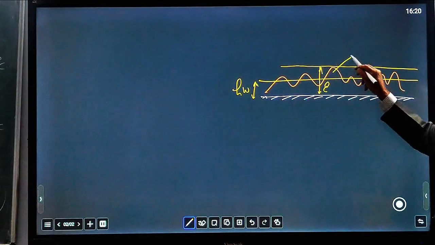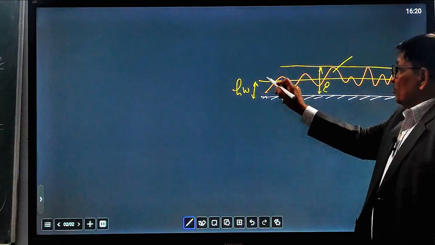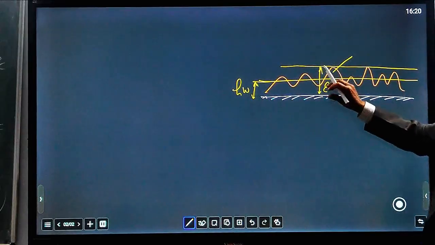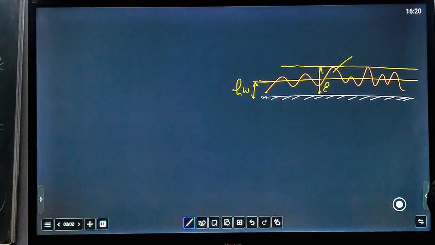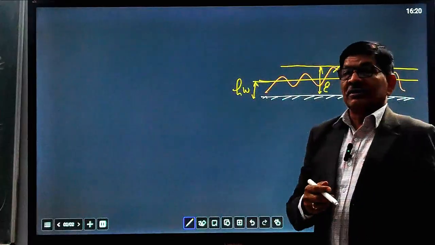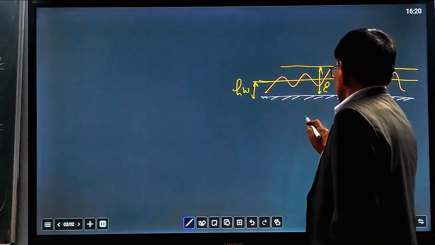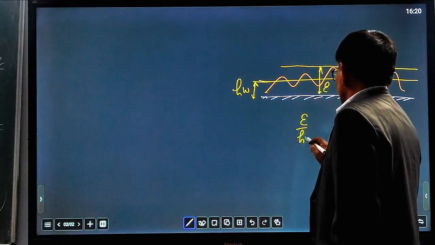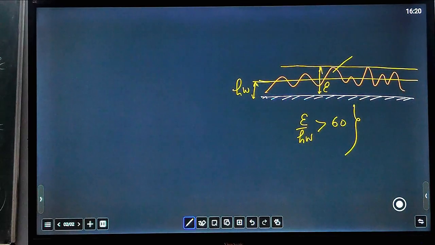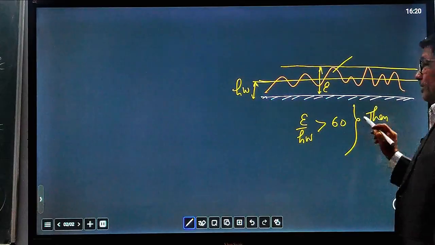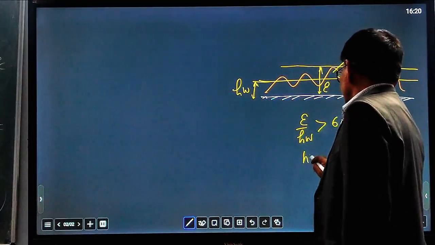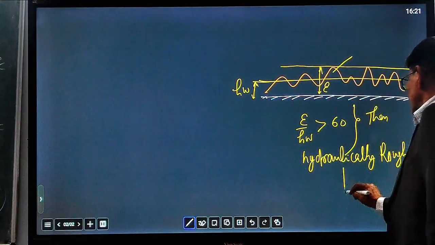So these peaks will also contribute turbulence in the flow, because up to this point the flow is laminar, and the peaks are above it. This means the surface of the pipe is highly rough, because these peaks will also create turbulence in the flow. That's why, if this ratio epsilon upon HW is greater than 50, then it is defined as a totally hydraulically rough pipe.